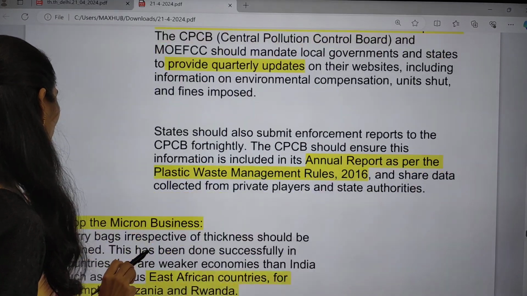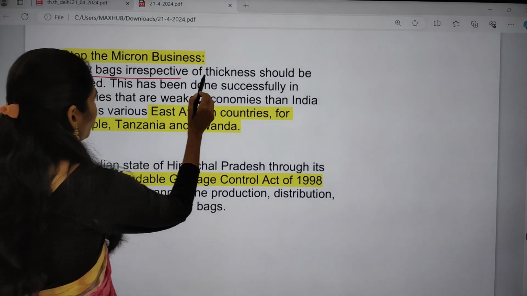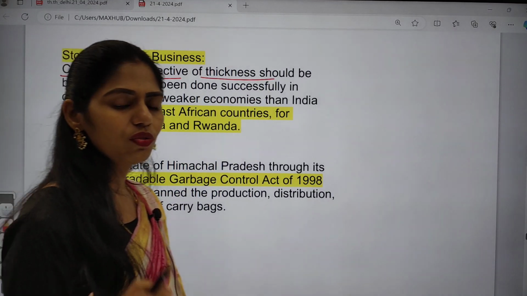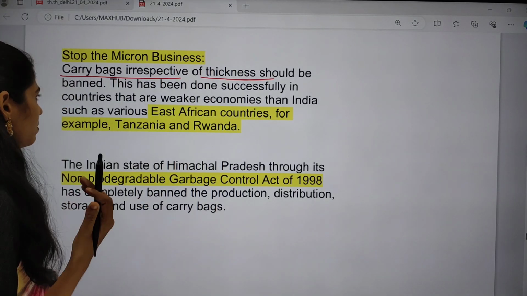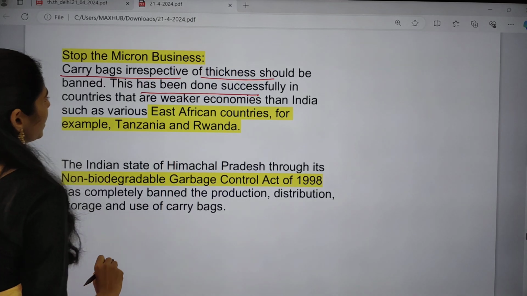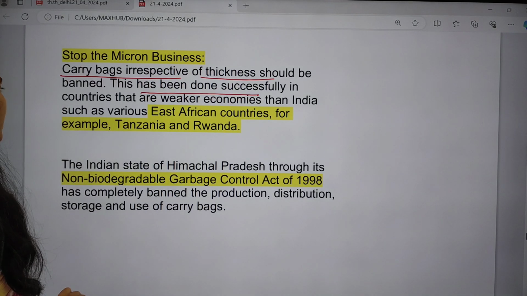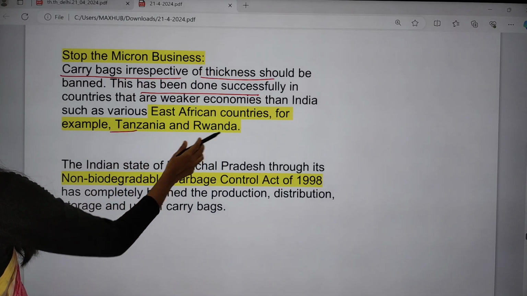And this one is we have to stop the micron business. Carry bags irrespective of thickness should be banned. Irrespective of thickness, we have to ban the use and manufacturing of plastic bags. Okay. It has been successfully done in some countries with even weaker economies than India, for example East African countries like Tanzania, Rwanda, etc.